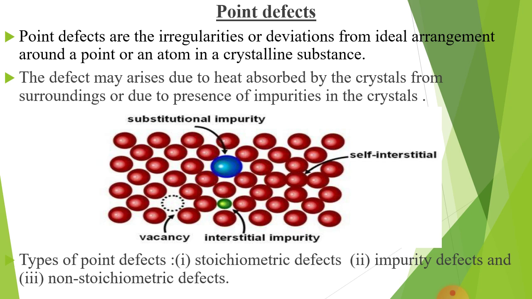Now we have to focus on the types of point defect. First, stoichiometric defect. Second, impurity defect. Third, non-stoichiometric defect.